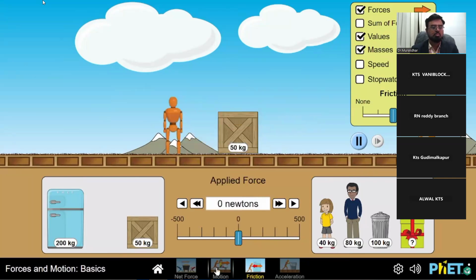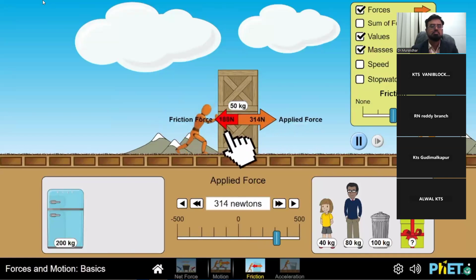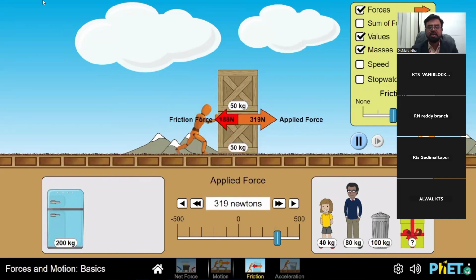Now let's increase the mass of this body. So if we increase the mass of this body, now the mass becomes 50 plus 50, that is 100 kilograms. So we can say the weight would be 100 times the acceleration due to gravity, that would become 1000 newtons. So in this case, the normal reaction becomes 1000 newtons. Now let's see if it has any effect on the frictional force. Now as I'm trying to move this, you can see that the frictional force is 188 Newton, which is much greater than the previous frictional force. So we can say as the normal reaction increases, the frictional force also increases.